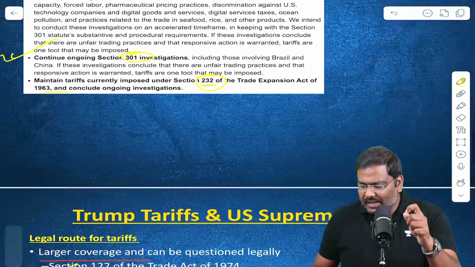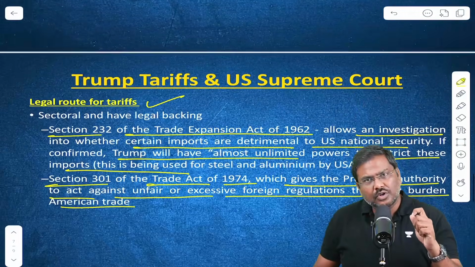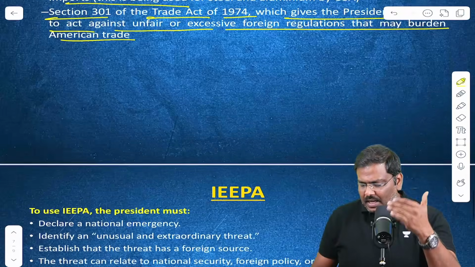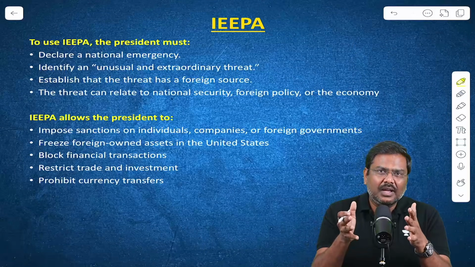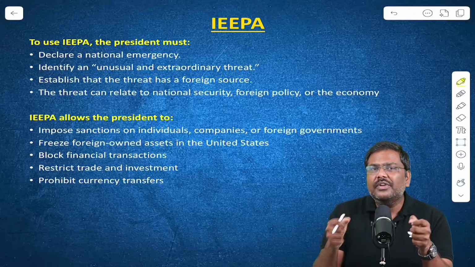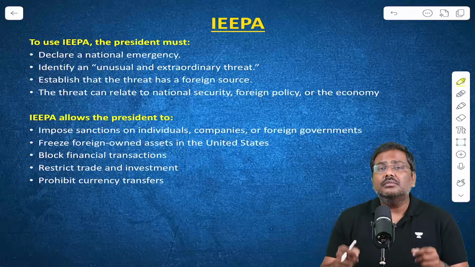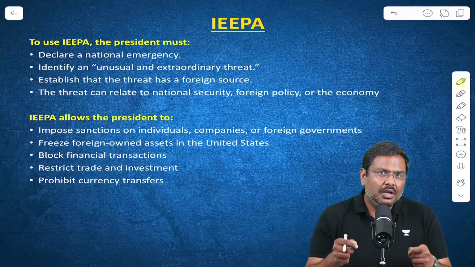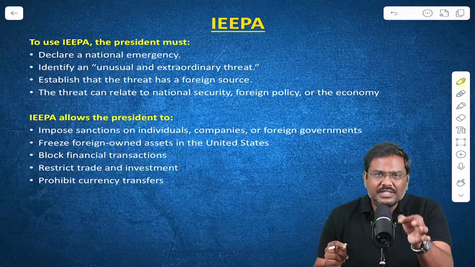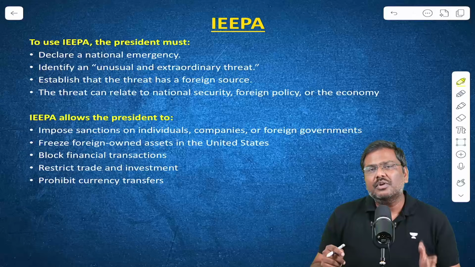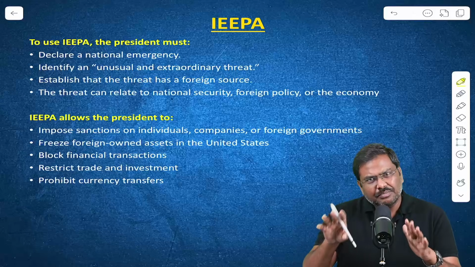So with the judgment, it's not that all the tariffs are going to be withdrawn. There are other ways, other means, for the USA administration to impose them. So these trade frictions will continue to happen. But we will have to wait and watch what the new strategy of the administration of USA will be, because they cannot use the IEEPA provision now. They have announced a 10% tariff.